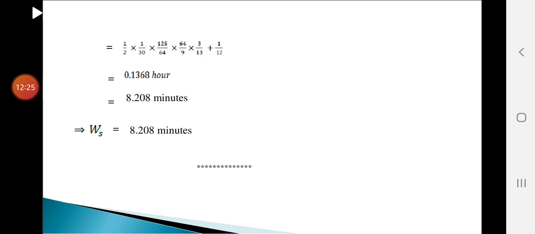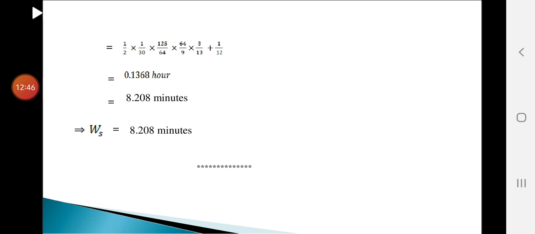So 1 hour equals 60 minutes. You have to multiply this by 60. So 0.1368 into 60 you will get 8.208 minutes. You can mention 0.1368 hours, but that is not meaningful, so you have to convert into minutes. So finally WS equals 8.208 minutes.